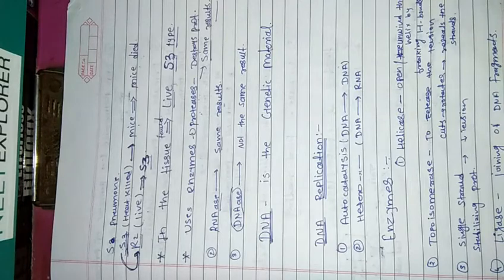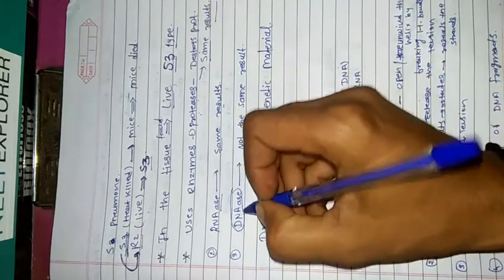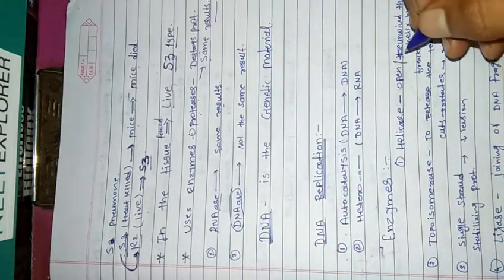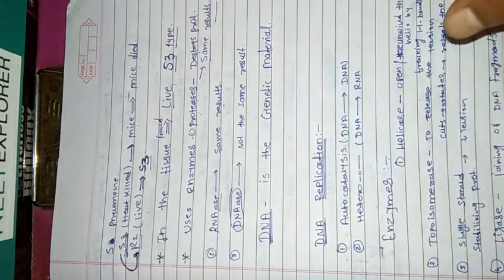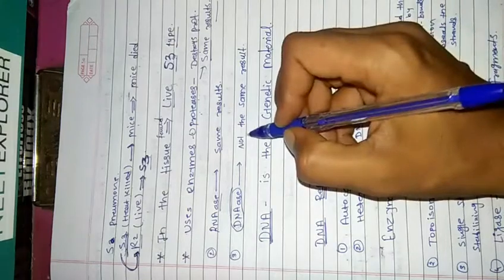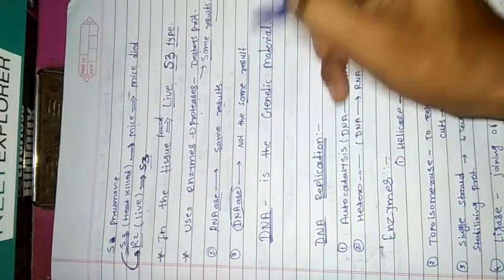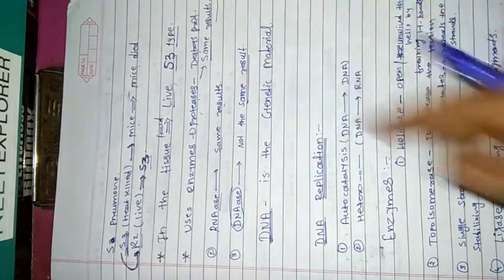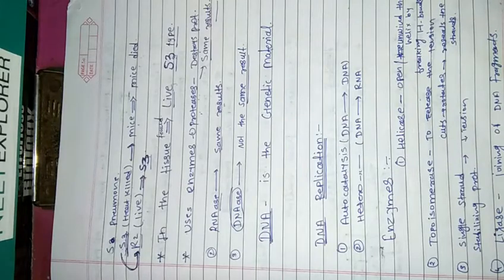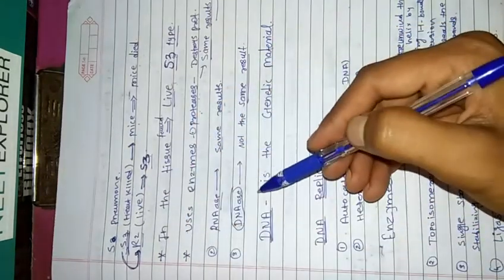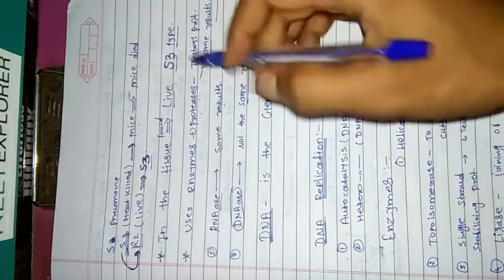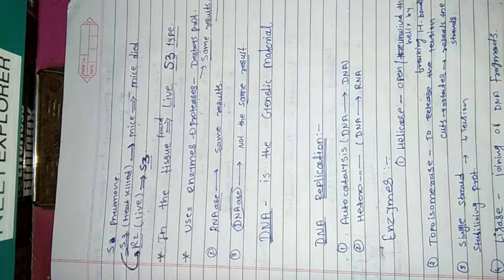And lastly they took DNase, which destroys the DNA, and they got a surprising result. They did not get the same result. When they added DNase to this mixture, the mice survived.